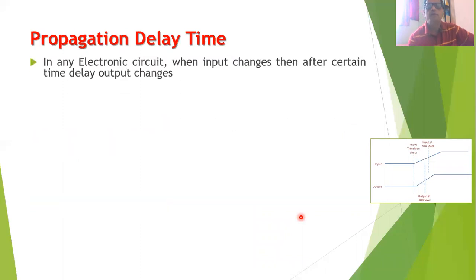Now we will go to one of the important parameters that is associated with logic gates, and this parameter is called the propagation delay time. So we will see what we mean by the definition of propagation delay time. You will find that in any electronic circuit, when we change the input, then after a certain time delay, the output will change. That is, when the input is changed, the circuit will require a small amount of time to change its output according to the input.